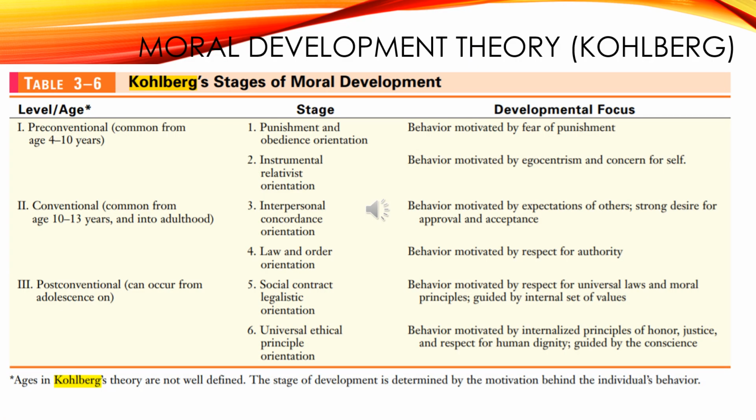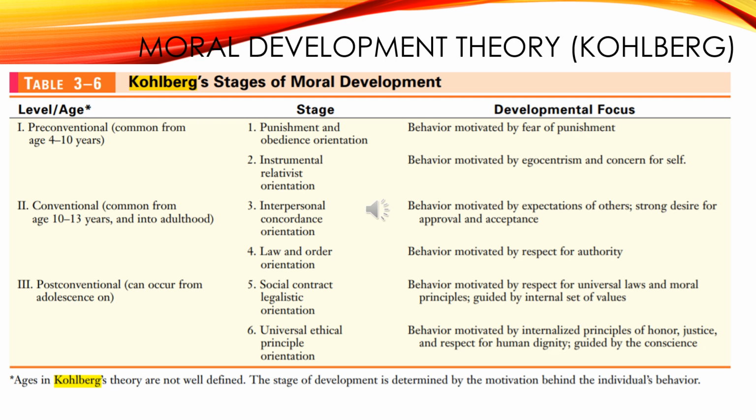Okay, students, next we will learn about moral development theory by Lawrence Kohlberg, an American psychologist who expanded the Jean Piaget work. Kohlberg proposed that moral reasoning, the basis for ethical behavior, develops through a series of 6 stages, grouped into 3 levels. The first is pre-conventional morality.